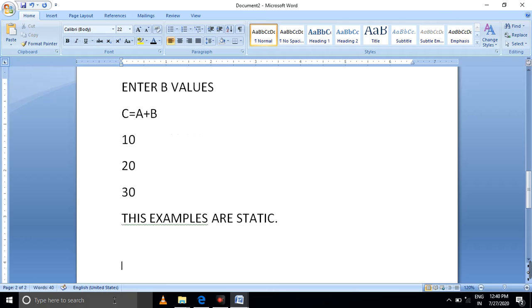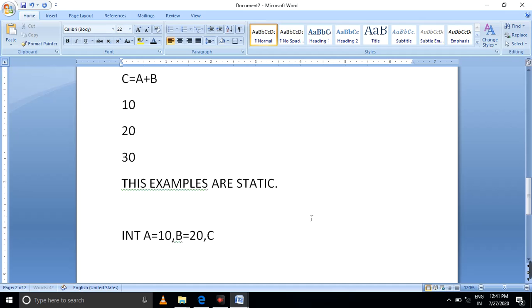Next, dynamic. For dynamic, you consider integer a equals 10, b equals 20, c.